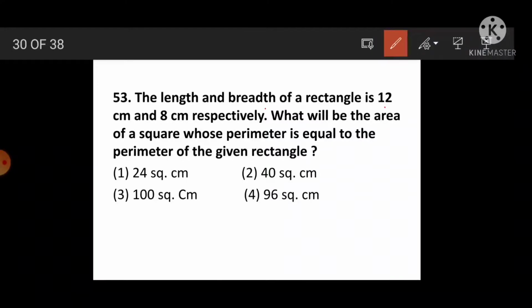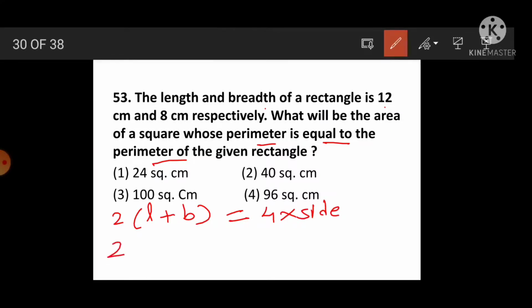What is the perimeter of a rectangle formula? 2 in bracket L plus B, means length plus breadth. What is the formula for the perimeter of a square? 4 into side, and these both are equal. Why? Because it is given in the question.